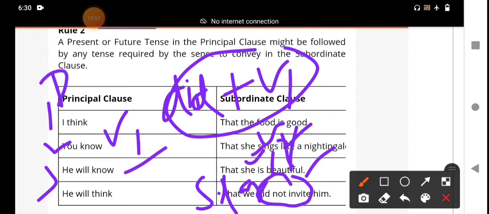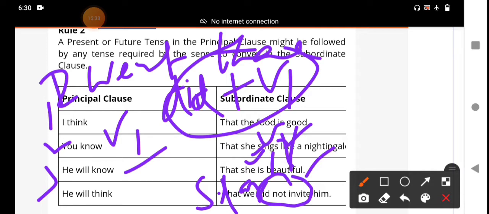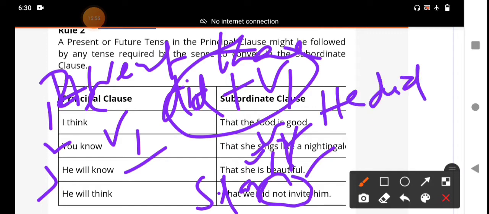For example, "He went there" is a positive sentence. How do we change it into a negative sentence? "He did not go there." Did plus V1: go, went, gone. "He did not go there." This is the negative sentence.